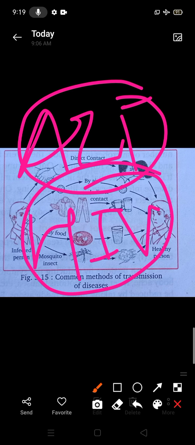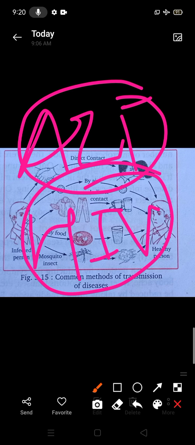If you receive unhealthy blood, meaning HIV-contaminated blood, there is a possibility that AIDS can spread from one person to another. Second, if a pregnant lady is HIV positive, the HIV virus can move from the pregnant lady to the newborn or unborn baby.